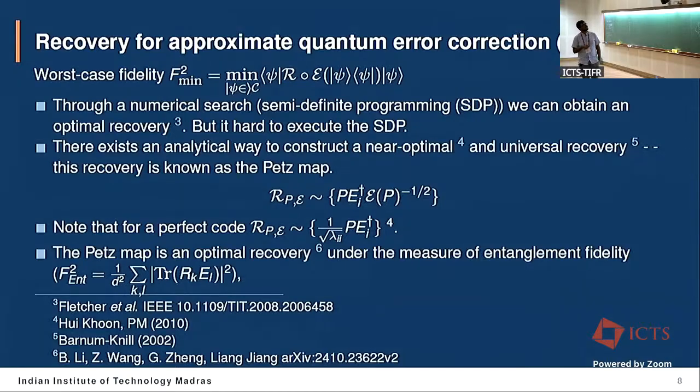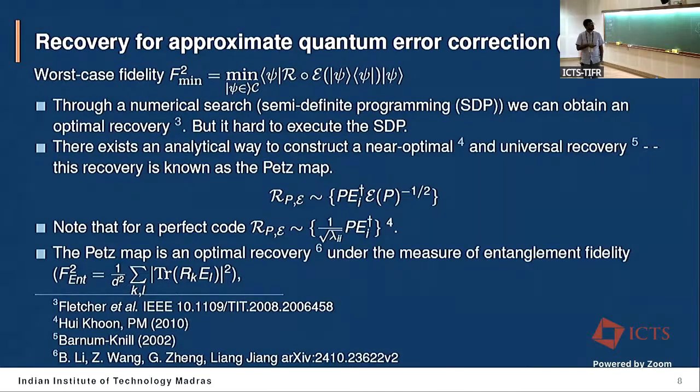But finding an optimal recovery is a hard problem, because executing an SDP for a larger code is numerically hard. But we can construct a near-optimal recovery, which is also a universal recovery, called the Petz map, which has a nice Kraus operator decomposition, and these E_i are nothing but the noise operators.